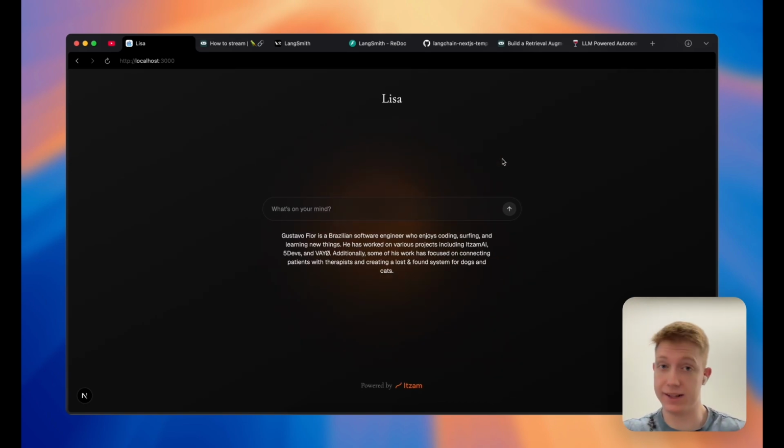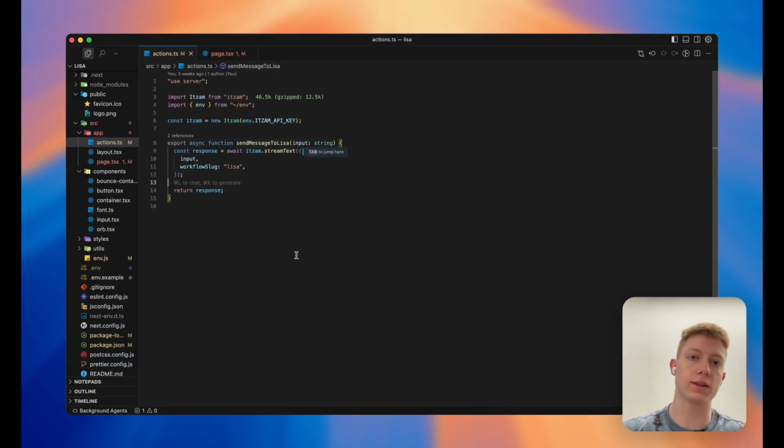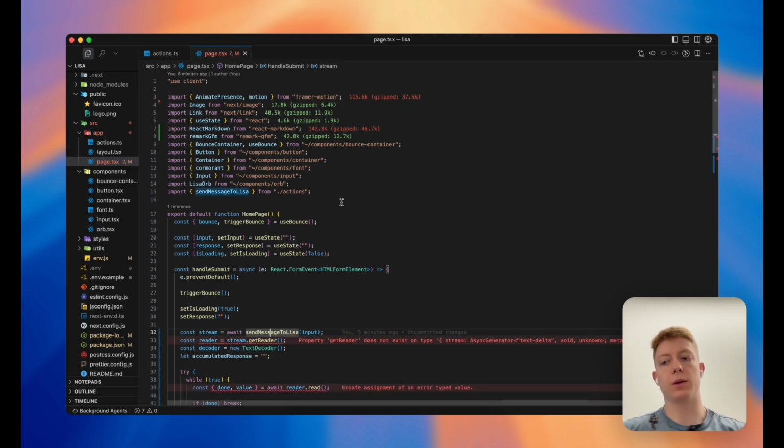Now, here's the catch. Here's how I would do it if I would use Itzam. Itzam is a startup I co-founded. We are trying to make it easier for developers to create AI applications, to manage prompts, models, RAG like this, and everything else. In Itzam, everything works with building blocks called workflows. Workflows can be features you want to do in your app, features powered by AI, or your whole app if it's a chatbot like this.